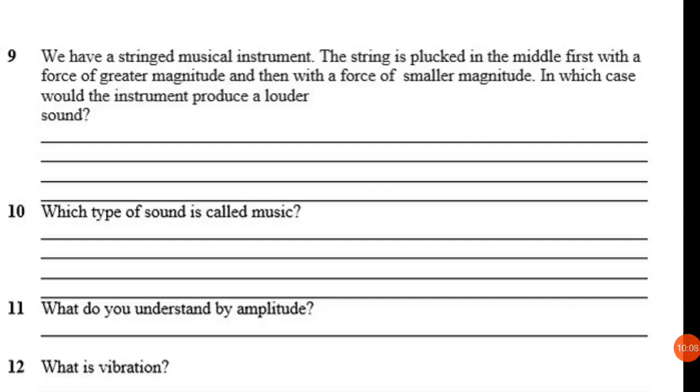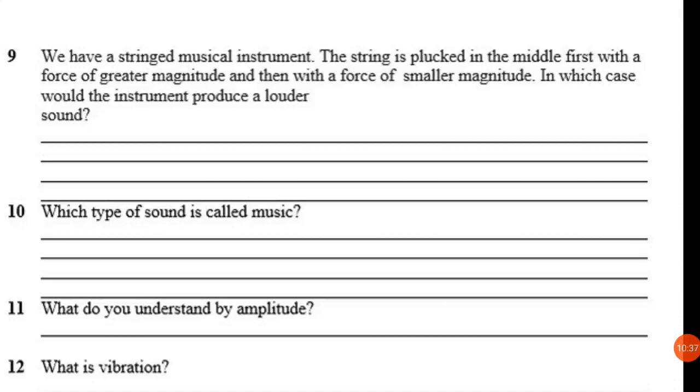So here you are given two situations: we have a stringed instrument. First of all, we will pluck that string with greater force, and in the second case, we will pluck the same string with less force. And we will check the loudness of sound in both cases. So it would be greater in the first case where we pluck the string with greater magnitude.